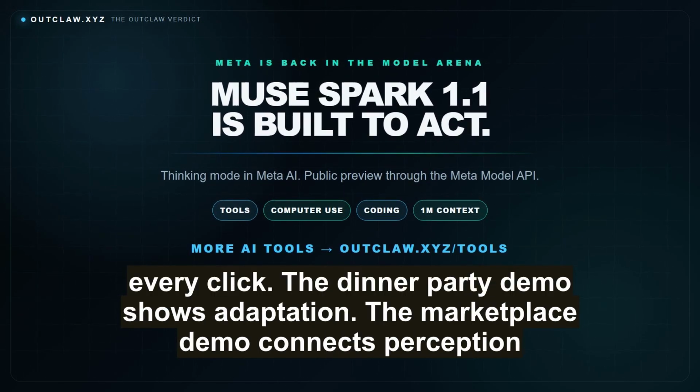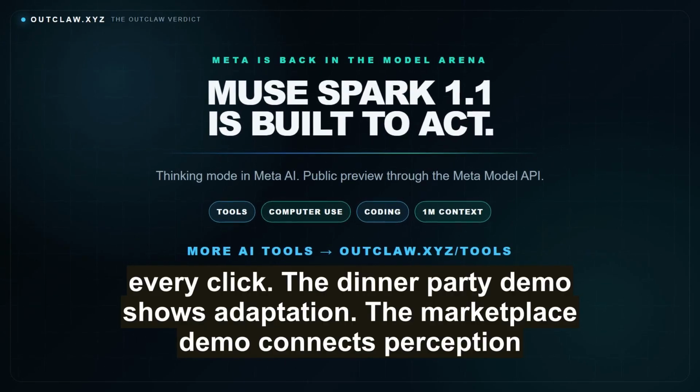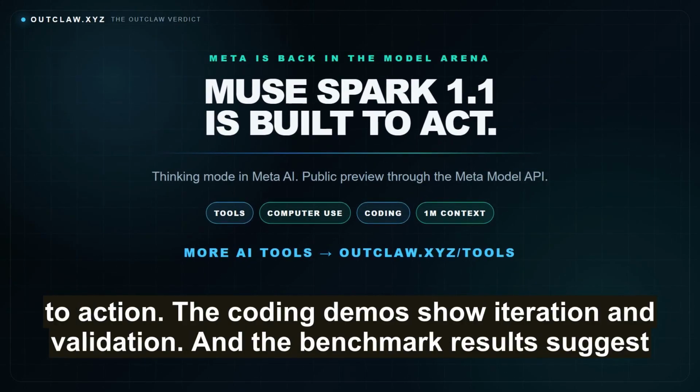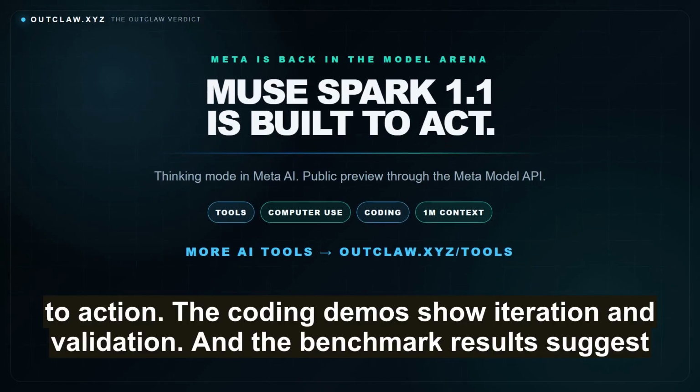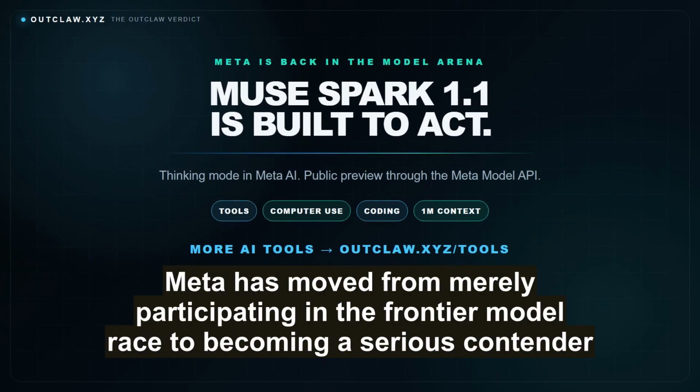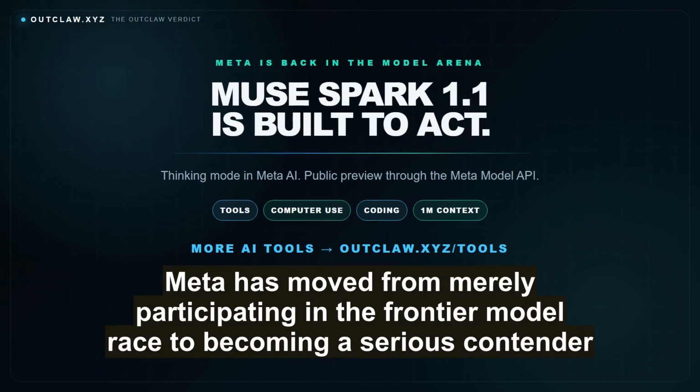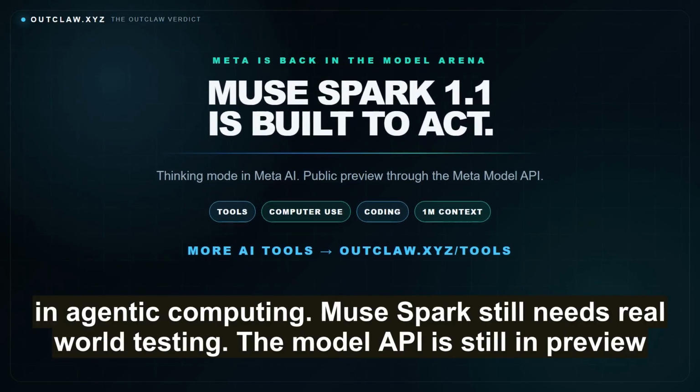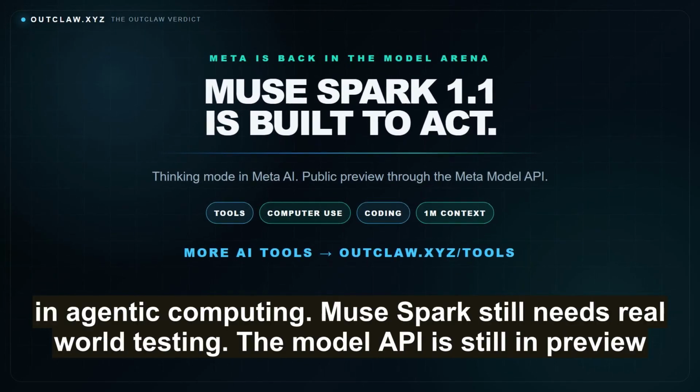The dinner party demo shows adaptation. The marketplace demo connects perception to action. The coding demos show iteration and validation. And the benchmark results suggest Meta has moved from merely participating in the frontier model race to becoming a serious contender in agentic computing. Muse Spark still needs real-world testing.